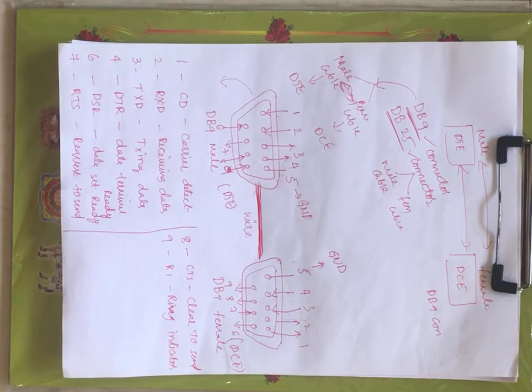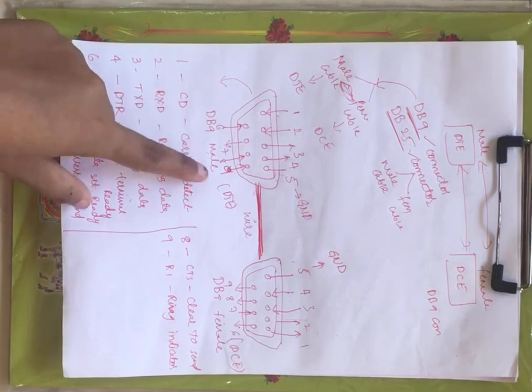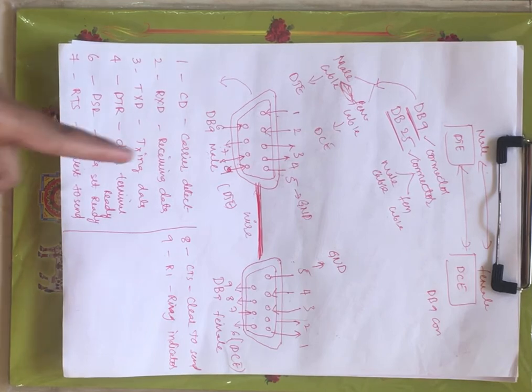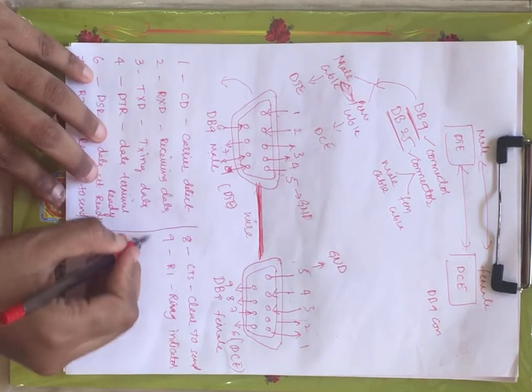Once the telephone rings, at that particular time this 9th pin is set to high. Ring indicator: when any voice is observed, this pin will go high, right? Now this is about the male connector.